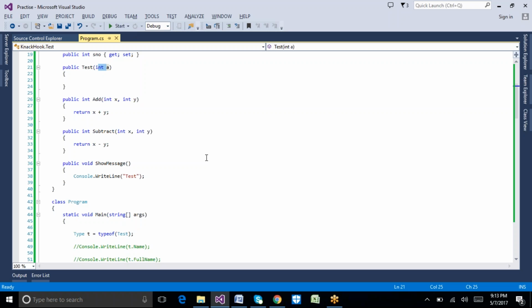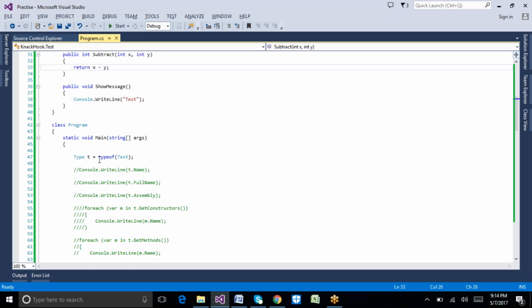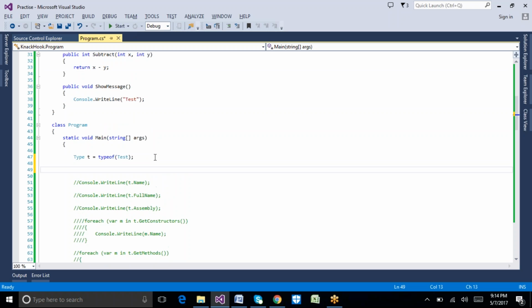So I will show you one example here. Whatever IntelliSense we are using, that is all based on reflection only. I'm just declaring one string variable, s, equal to something like this.